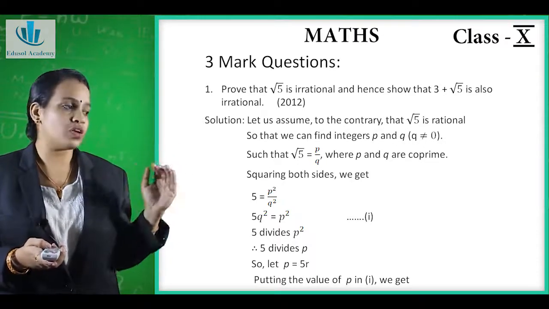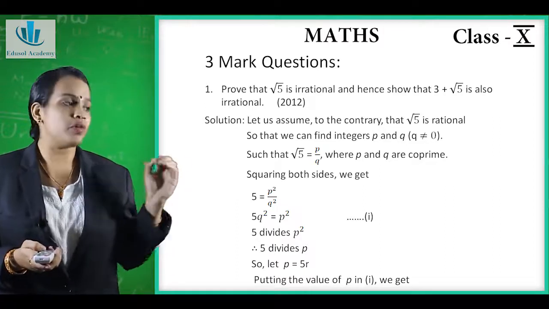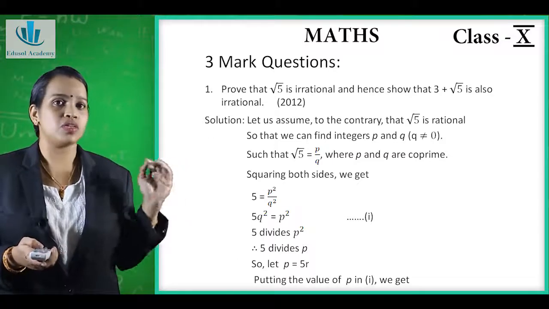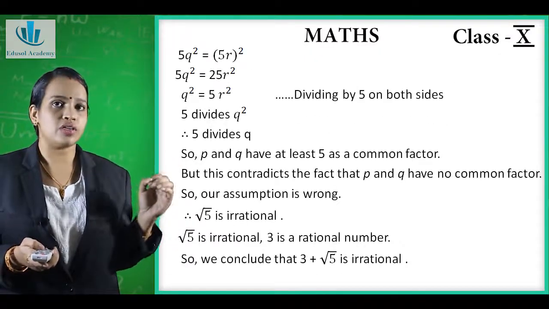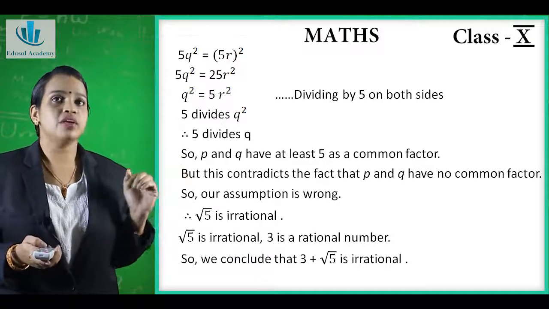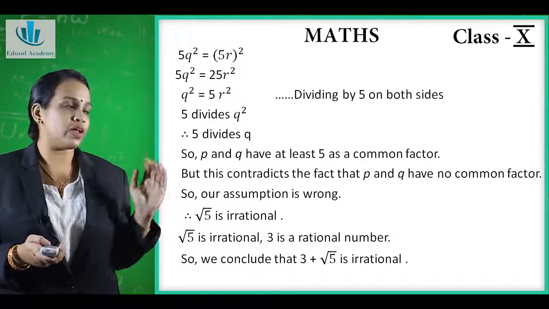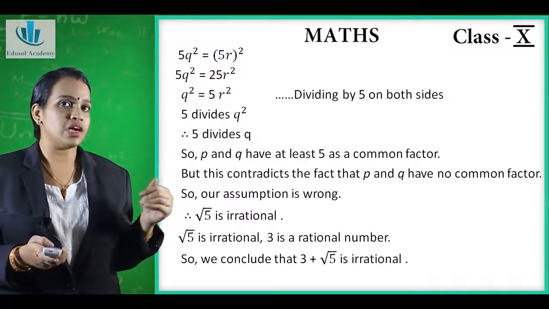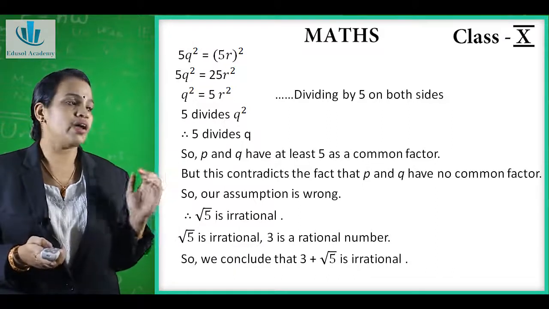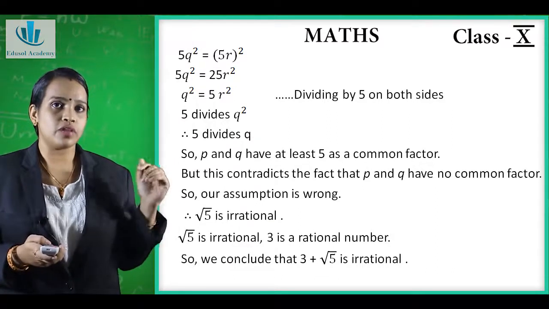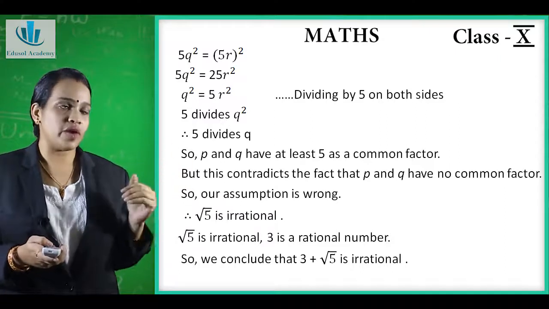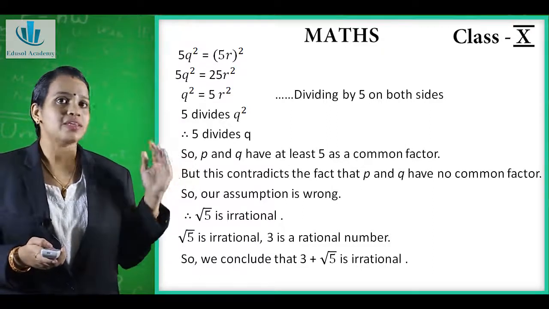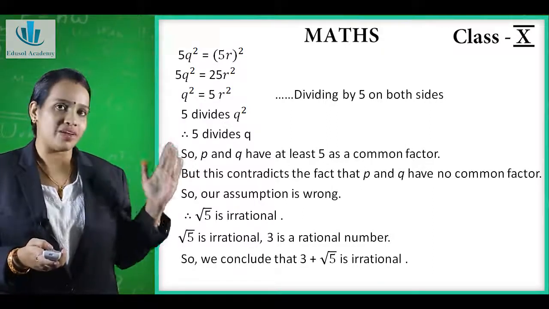Now we will take let p is equal to 5r. We will put the value of p in equation 1, that is 5q square is equal to p square. So we get 5q square is equal to (5r) square, so 5q square is equal to 25r raised to 2. Now when we divide 25 by 5, it gives q raised to 2 is equal to 5r raised to 2. As we have got q square as 5r raised to 2, so 5 divides q raised to 2, that means 5 divides q.